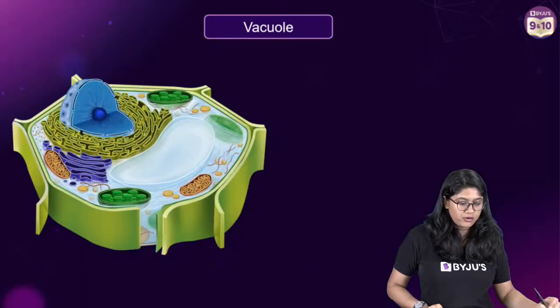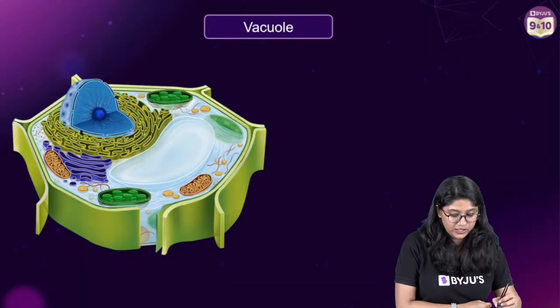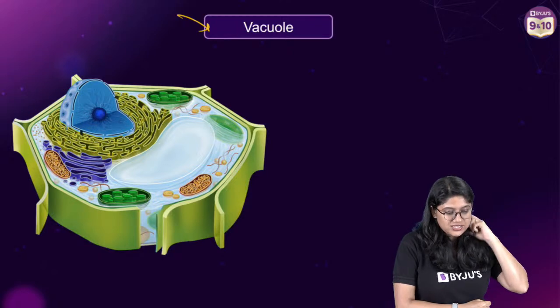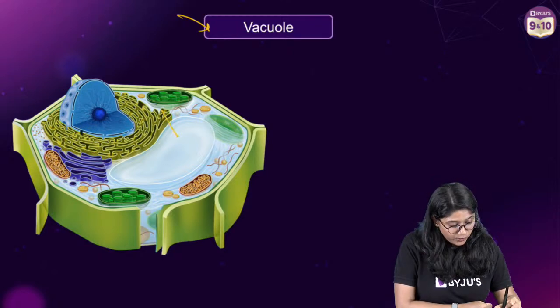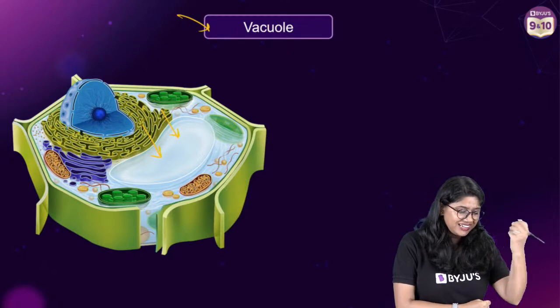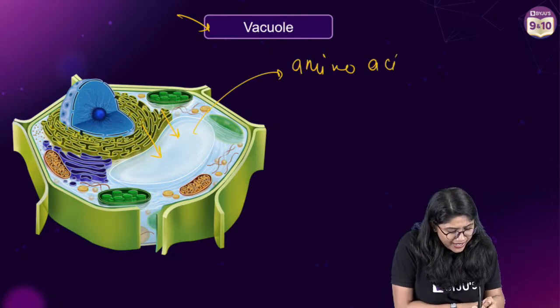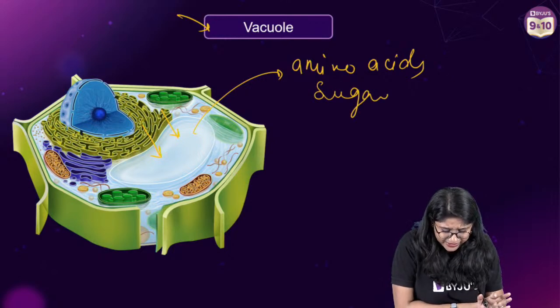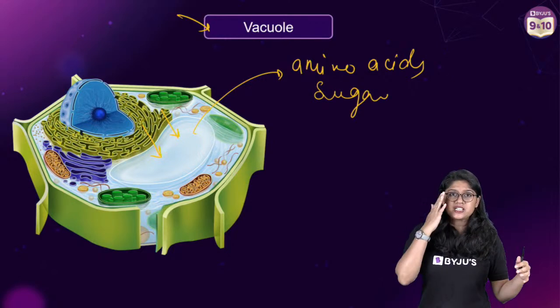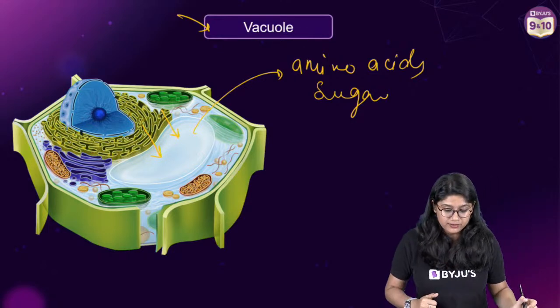Vacuole. I think you all love vacuole, and here we have the answer. So everyone, the next organelle that we are discussing is the vacuole. Now what is a vacuole? Of course, it's a very important organelle that plays a very important role in storage. It contains amino acids, sugar, various organic acids. So it is a place where we'll see the storage happening.